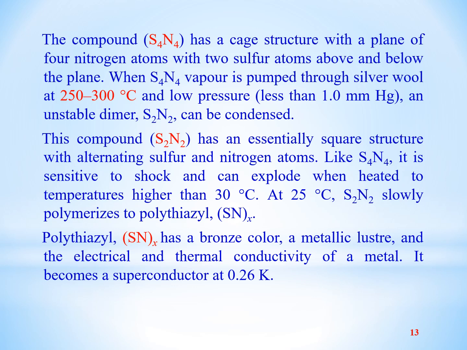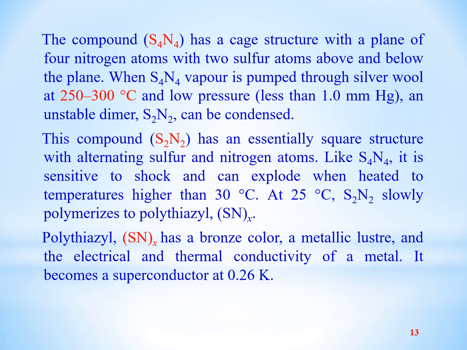When we keep it at just 25 degrees centigrade, it goes through the polymerization process, forming polythiazyl. This material has a bronze color, a metallic luster, and the electrical and thermal conductivity of a metal.